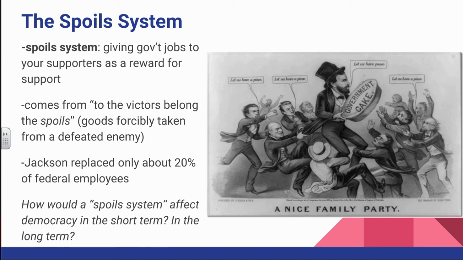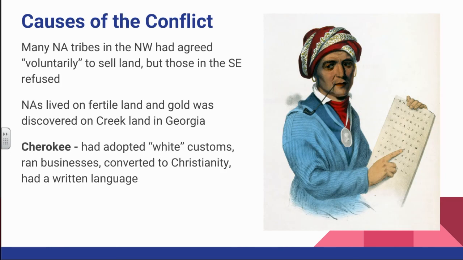We're going to tackle this question there in italics at the end when we are together in class. So it's worth starting to think about: how would the spoil system affect democracy in the short term, and how might it affect the running of government in the long term, with each new president replacing government positions?